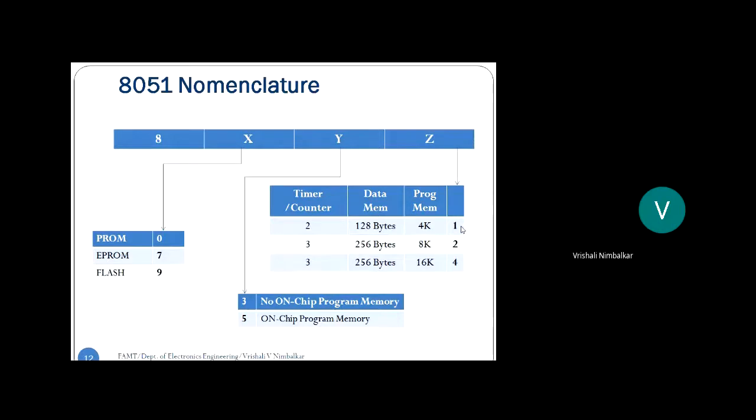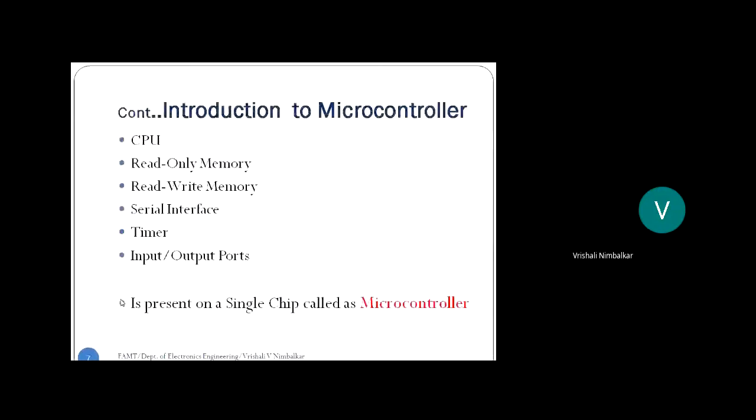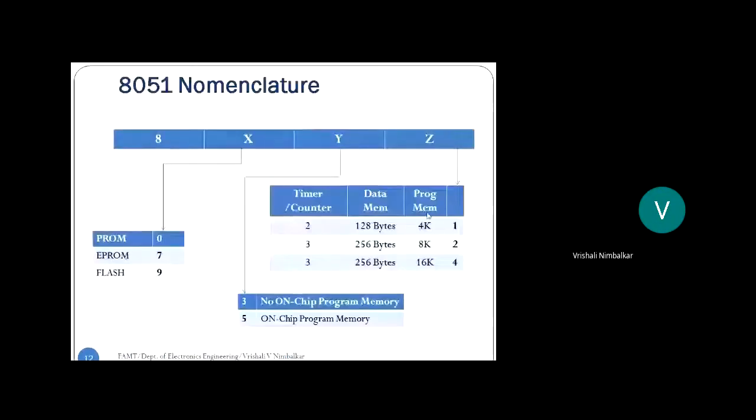So the last digits 1, 2, 4 indicate the size of program memory, that is ROM, data memory, that is read-write memory, RAM, and the timer counter. So 1 indicates 4 KB program memory. K stands for kilo, and that indicates 3 zeros. 4K indicates 4000, and B indicates byte, 8-bit. So there are 4000 memory locations, and in each memory location we can store 8-bit information.